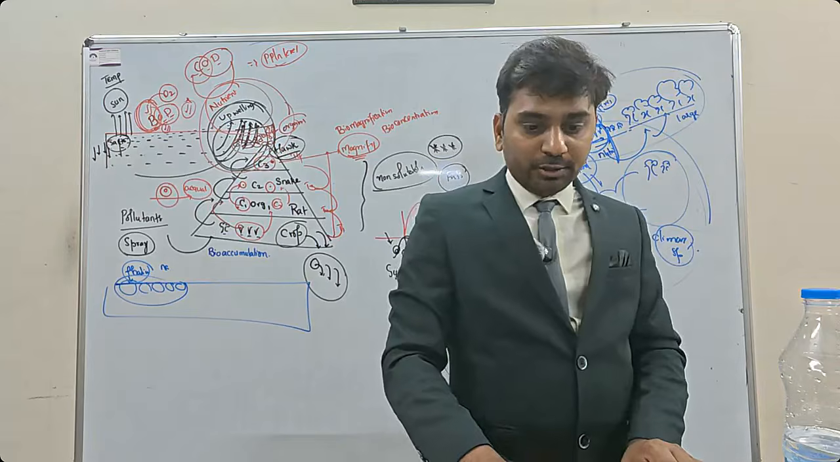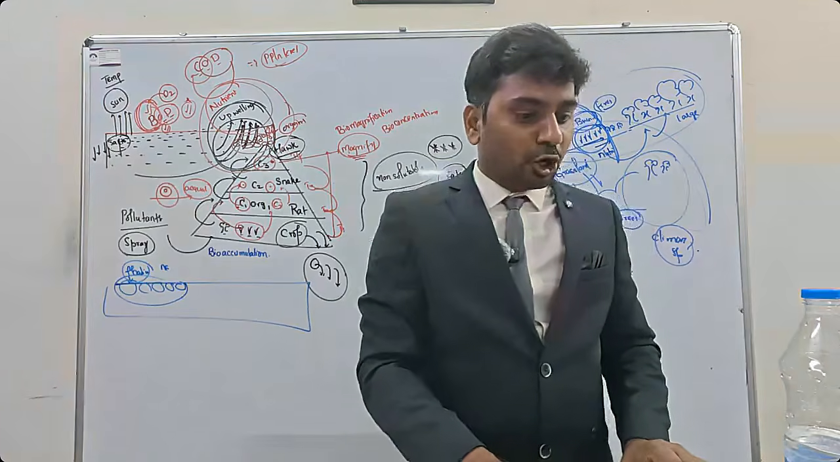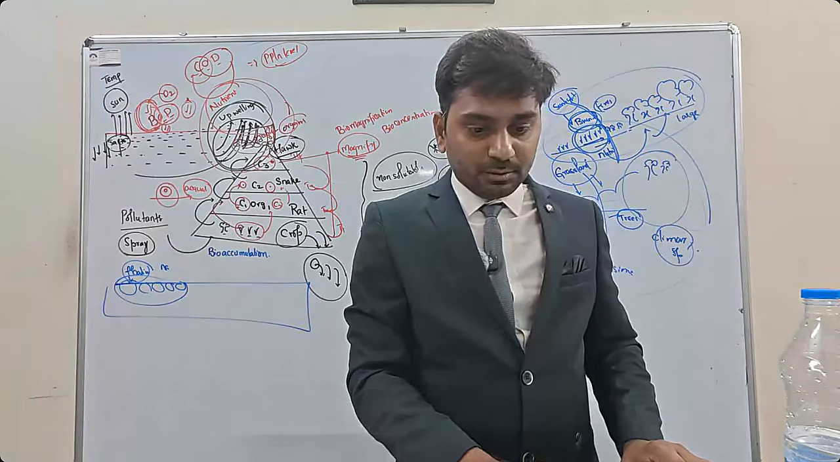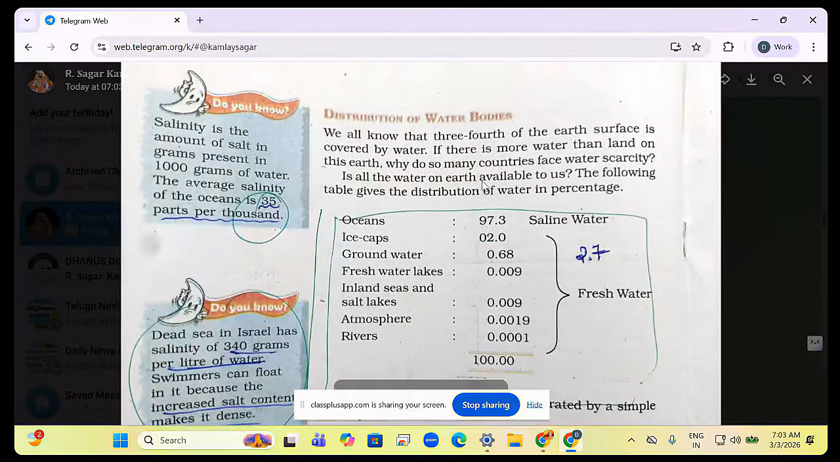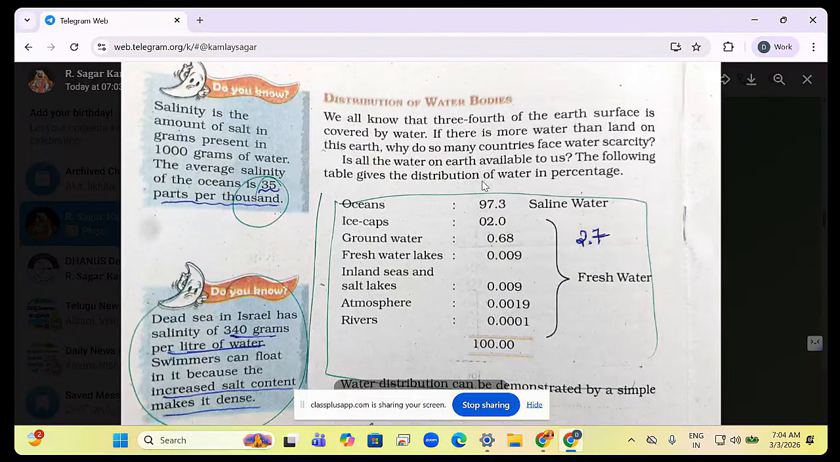Now this is important. So you have to remember the order, guys. Distribution of water bodies, extremely important. Again, I am saying, we all know that 3/4 of the earth's surface is covered by water. Why are we facing water scarcity? Because much of this water is not consumable. Oceans have the most water, saline water 97.3. So only 2.7% of water is fresh water. As a result, we face water scarcity.